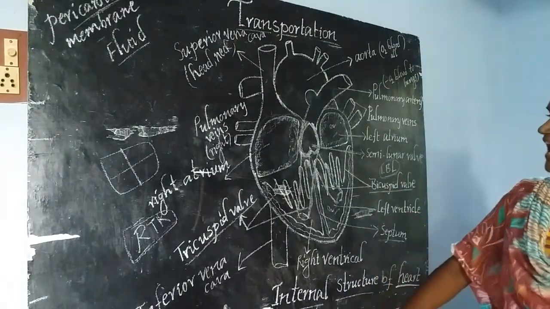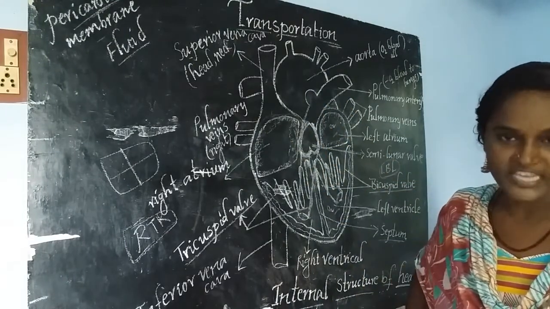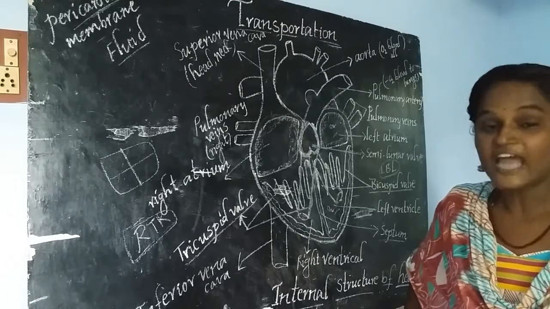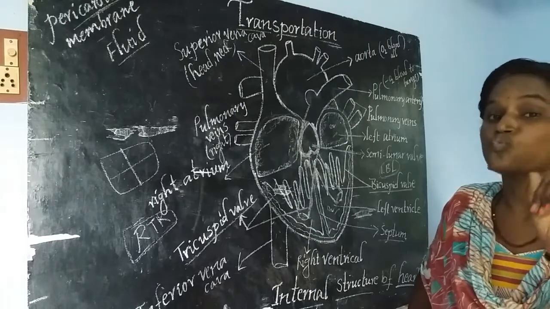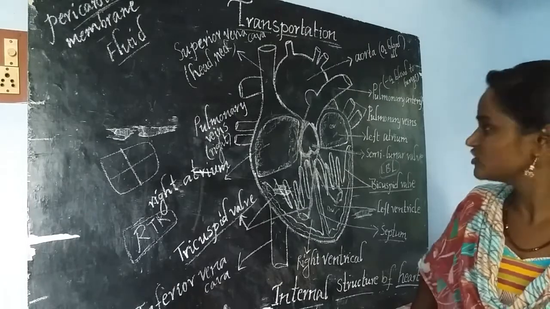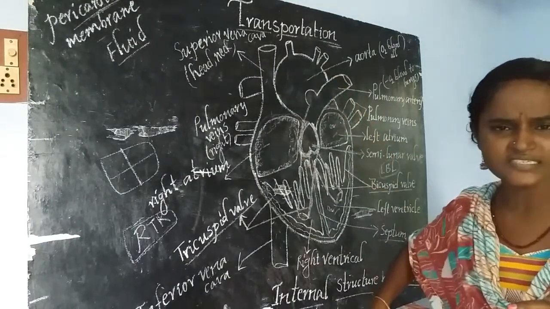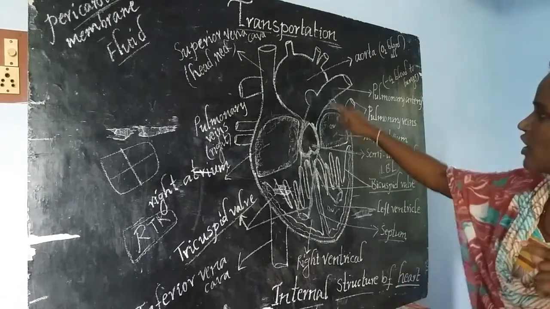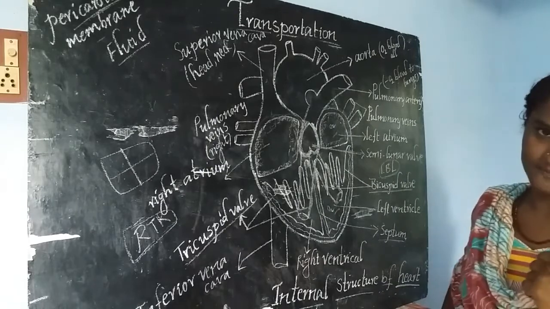Pulmonary artery. Actually, all the arteries are involved in sending blood to different parts of the body, and they contain oxygenated blood, except one artery. What is that artery? That is the pulmonary artery. All the remaining arteries contain oxygenated blood, but the pulmonary artery contains deoxygenated blood.